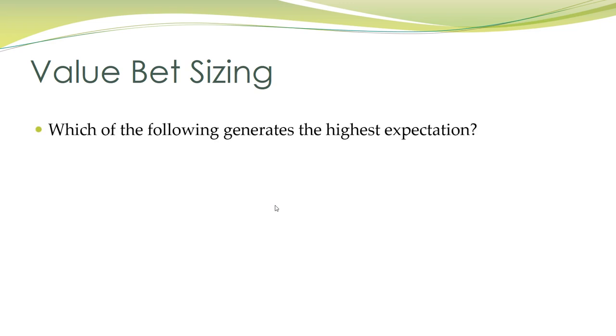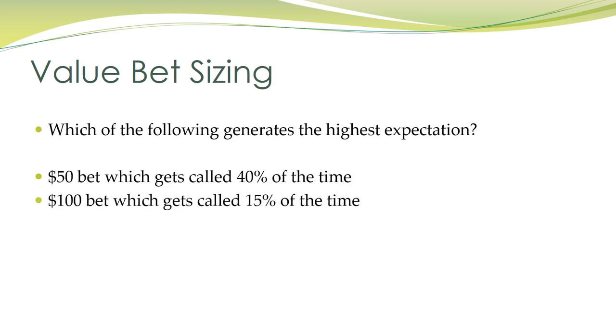Now we're going to move on to value bet sizing. I'm going to start once again at a very, very simple basic level. Which of the following generates the highest expectation? $50 bet, which gets called 40% of the time, $100 bet, which gets called 15% of the time, $30 bet, which gets called 80% of the time.